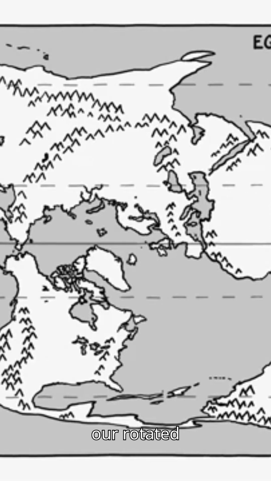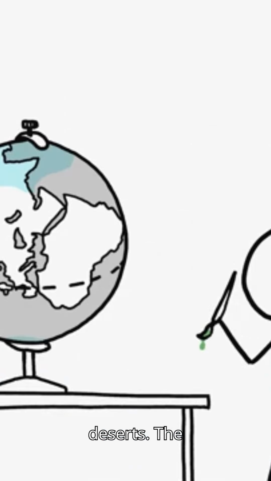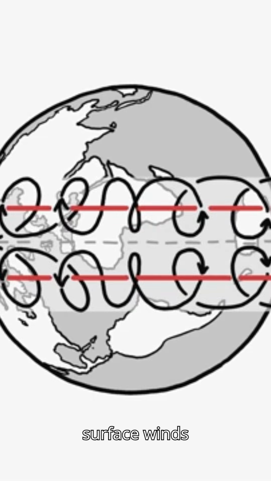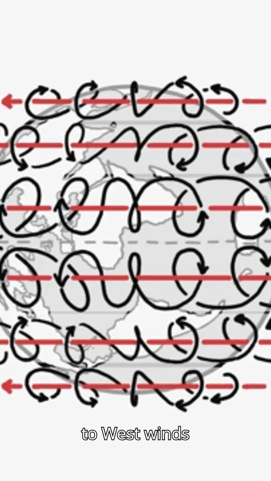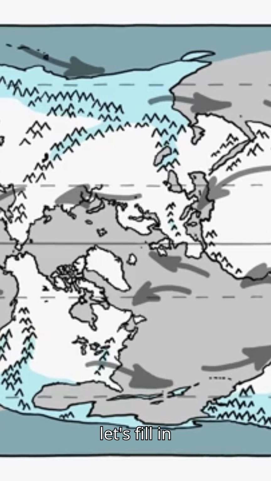Here's what a map of our rotated Earth looks like. We'll add some ice and permafrost near the poles and in mountainous areas. Next, we should fill in some green areas and deserts. The locations of these depend heavily on rainfall, so we'll need to sketch out some winds. Because of the Coriolis effect, the surface winds in a Hadley cell flow not just toward the equator, but from east to west. In the temperate zones, the prevailing surface winds are west to east, and at times there are also east to west winds circulating around the poles. So let's fill in some wind patterns, keeping in mind that in reality things would be further complicated by land interactions and the locations of persistent high and low pressure systems.